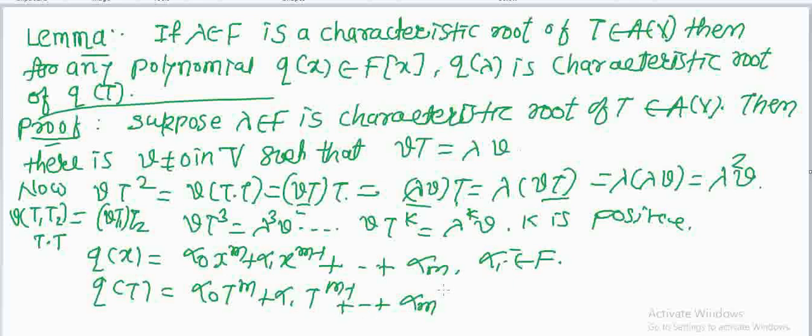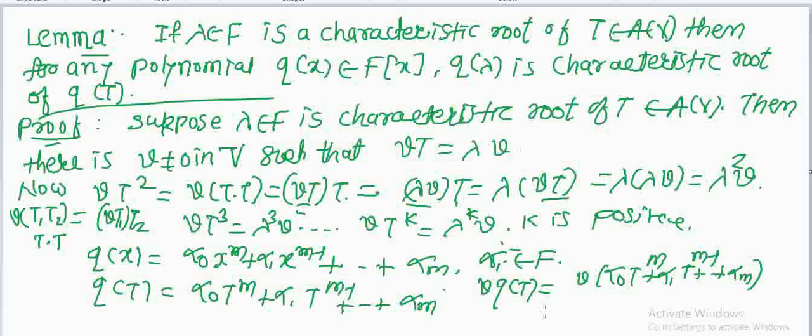So this is again a mapping, and we can apply here Q(t) of V. Q(t) of V means alpha 0 t raised to m plus alpha 1 t raised to m minus 1 plus alpha m of V. This is like alpha times S plus beta T of V. So this is equal to alpha times S of V plus beta